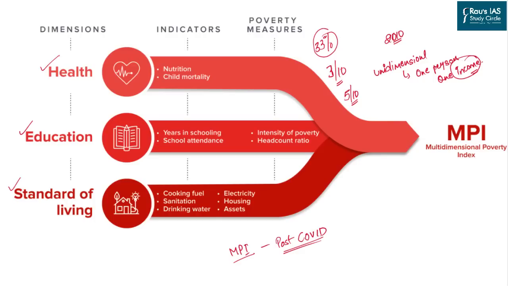A person is multidimensionally poor if he is deprived in 33% of these indicators, that is 3 out of 10 important indicators. If a person is deprived on 4 or more indicators, that person will be considered to be in extreme multidimensional poverty.